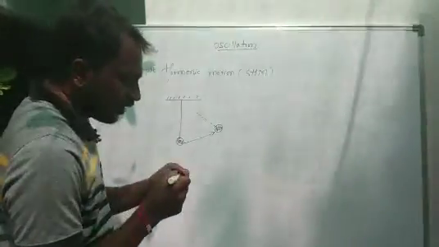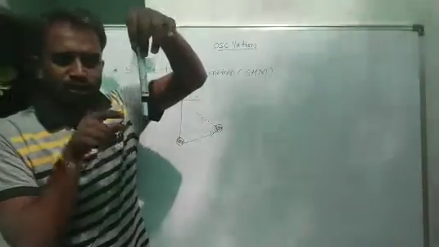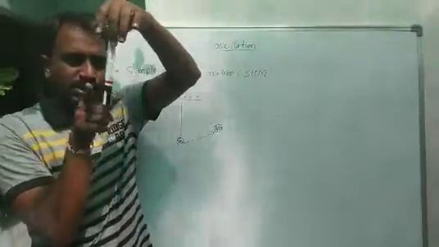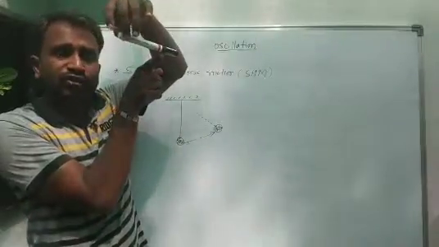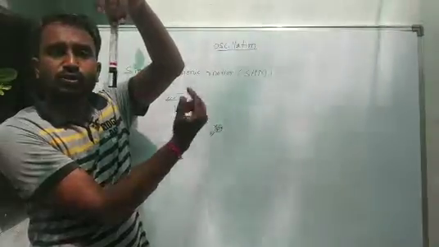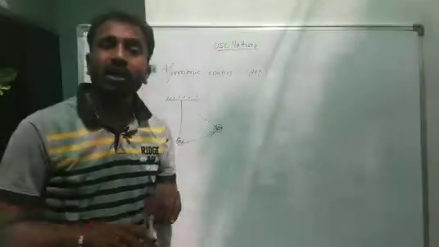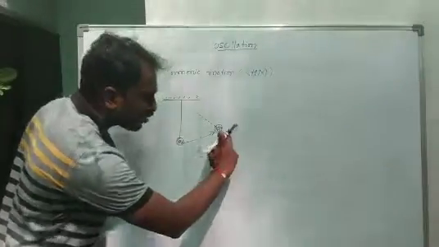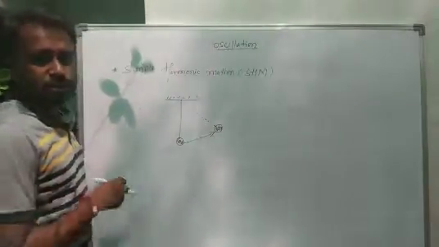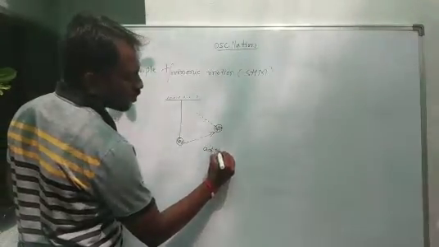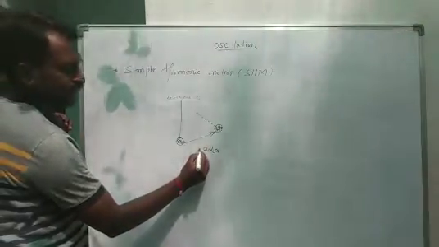For example, with a simple pendulum, if you apply force, it reaches the extreme position, showing maximum displacement. Afterwards, if you just leave it, it comes to the mean position with maximum acceleration. For this reason, whenever displacement increases, acceleration also increases, so acceleration is directly proportional to the displacement. This is one thing.